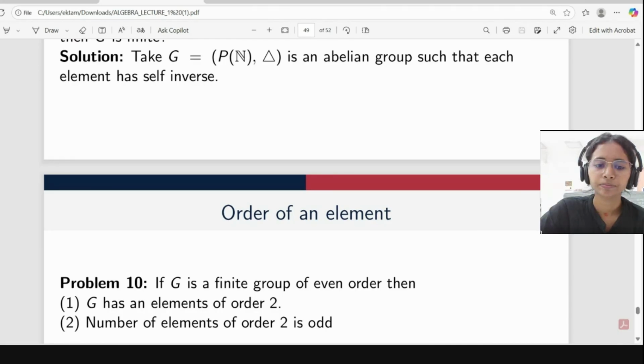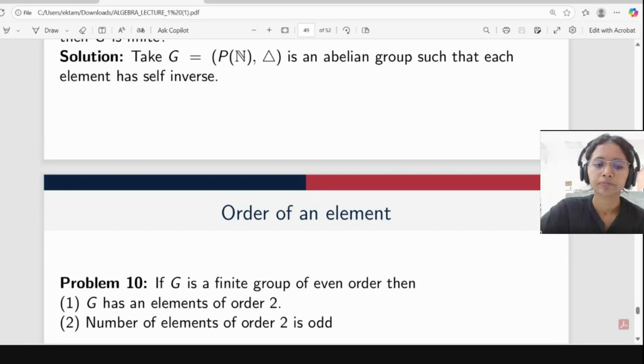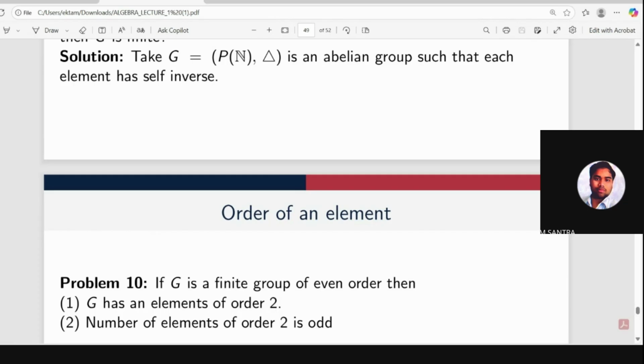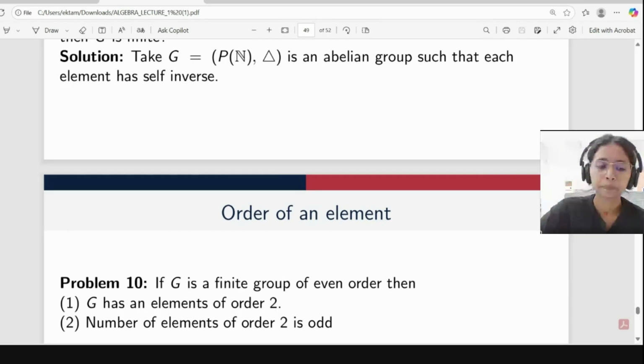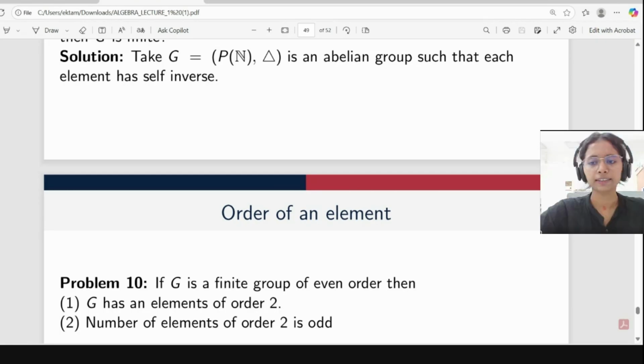I'm forming two parts. One part is A equal to A inverse and the other part is A not equal to A inverse. Then, non-identity and identity also. Yeah, correct.